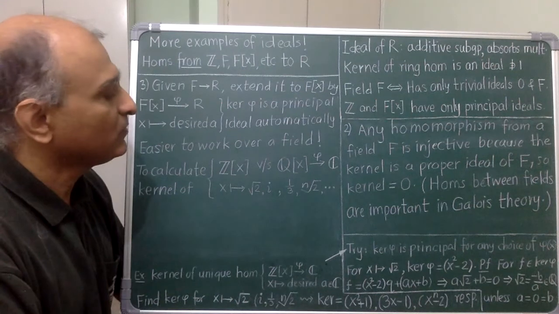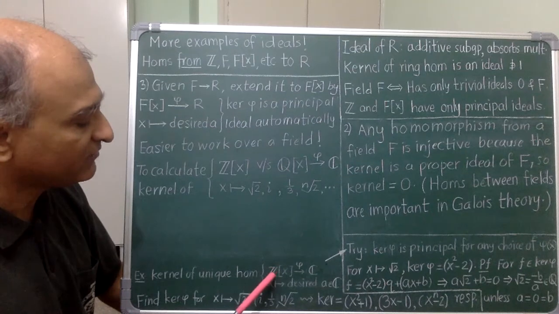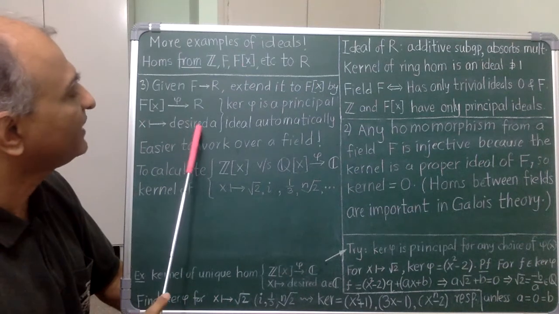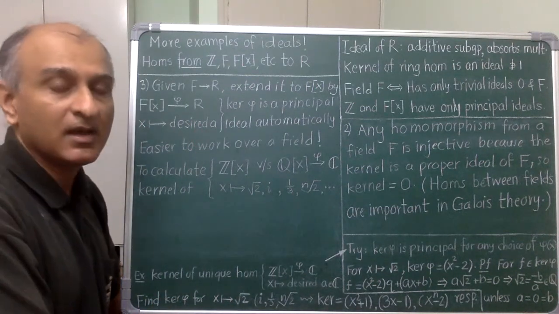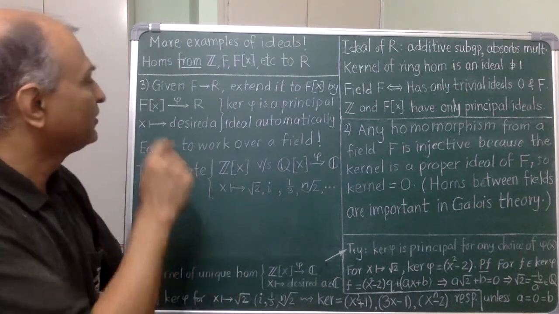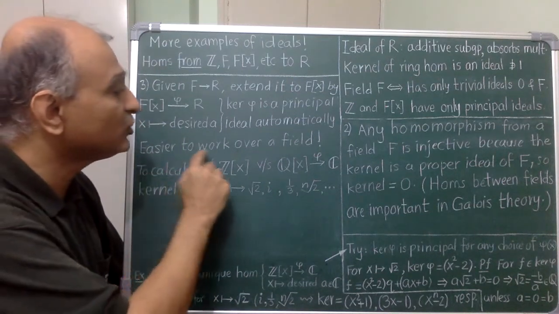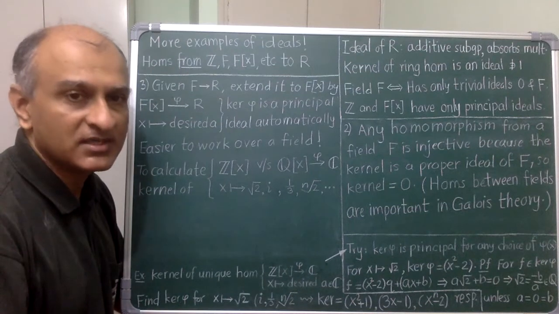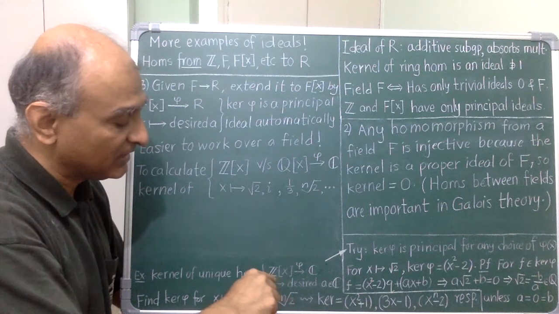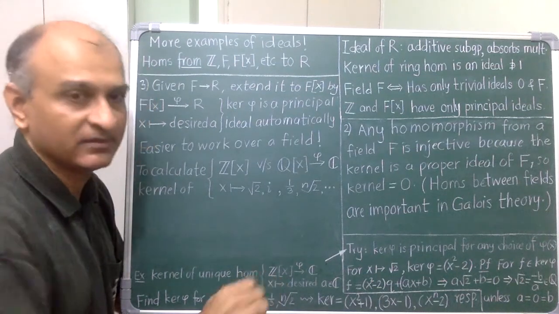Okay, now given a field homomorphism from F to R, just like we did for Z, we can extend it to the polynomial ring by sending x wherever I like. But now the kernel of this extended homomorphism is automatically a principal ideal because every ideal in F[x] is principal. So in this way, it may be easier to work over a field. Contrast this with what happened over Z. Now in this ring, not all ideals are principal. As we will see shortly, this is a more complicated ring.